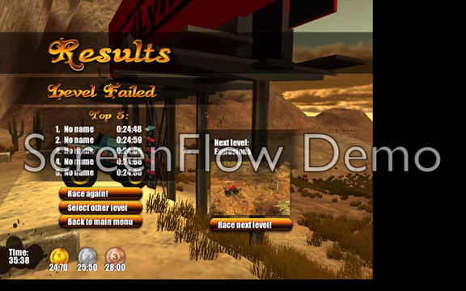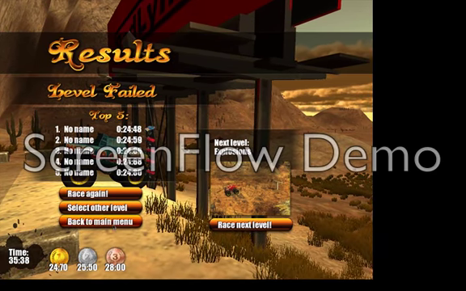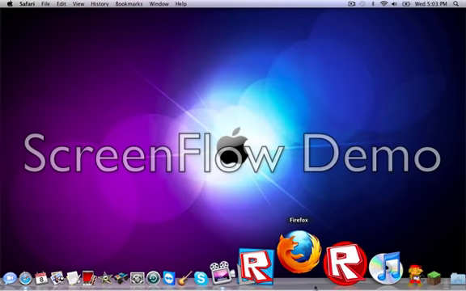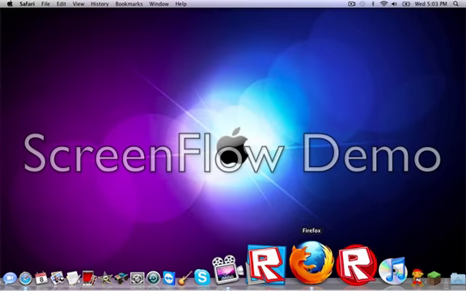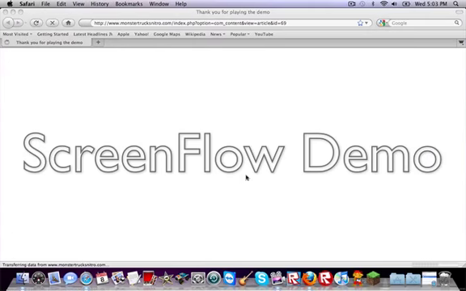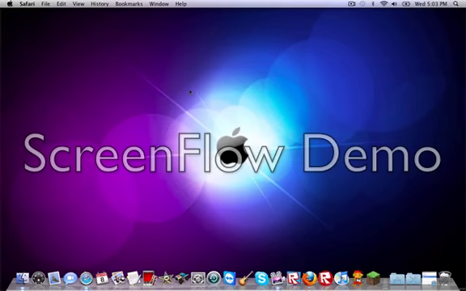So that's Monster Truck Nitro for the Mac. So go back to the main menu and exit. And we don't need to know about this. It's just advertisements to buy the full game. So yes, guys, that is how to get Monster Trucks Nitro for Mac.